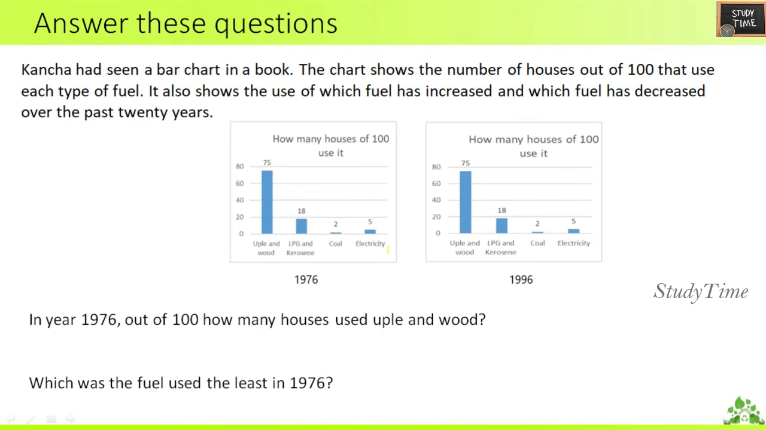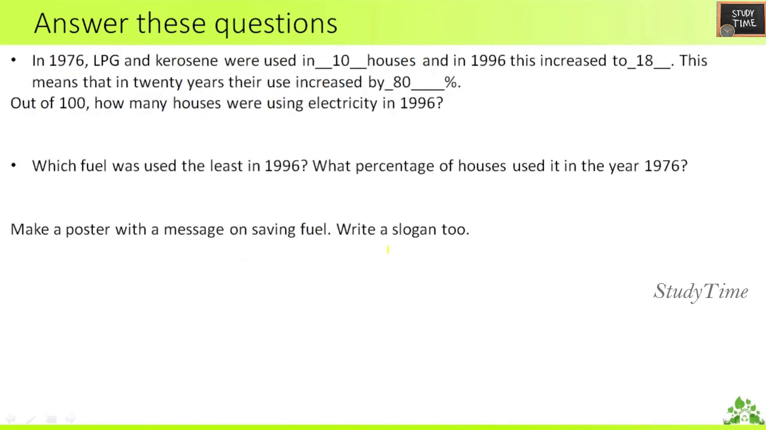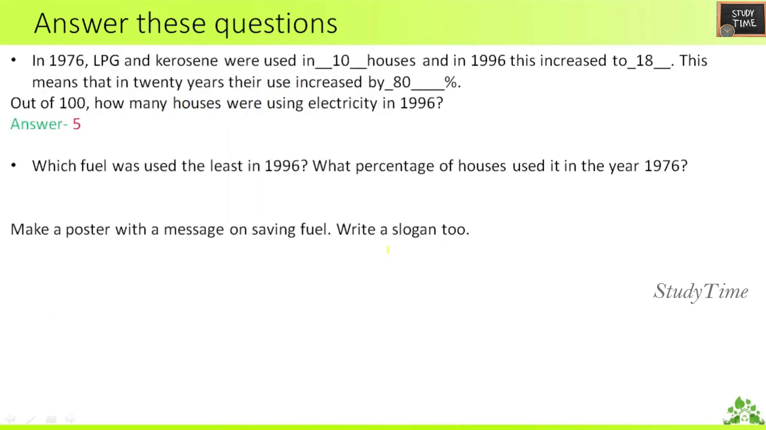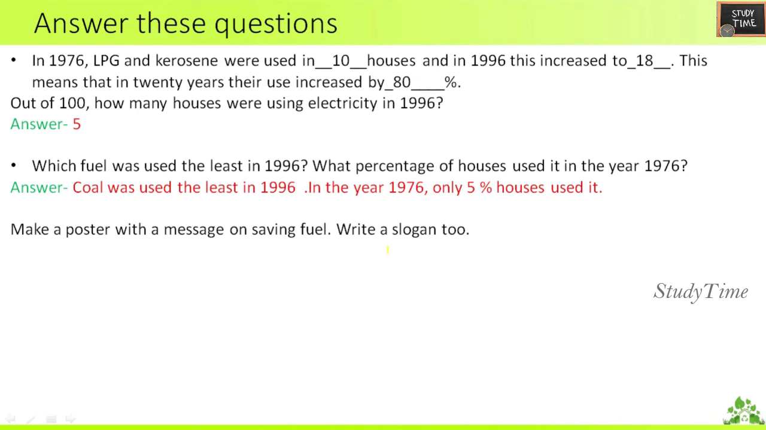Next, there is a chart given here. In 1976, the usage of fuel is given, and 1996 is also given. In 1976, out of 100, how many houses used apple wood? It is 75 houses. Which fuel was used least? Here it is coal. In 1996, how many houses used electricity? If you see in this chart, it is 5. Which fuel was used least? Here it is coal. Percentage wise, it is 5.